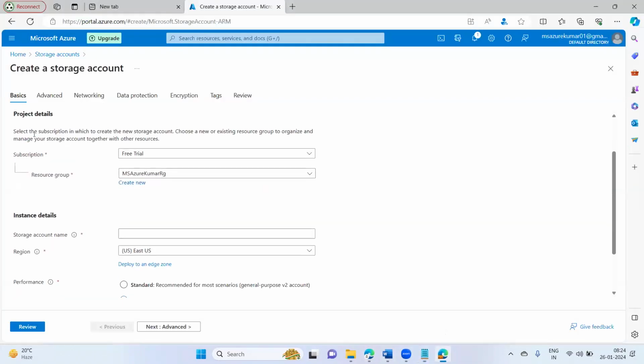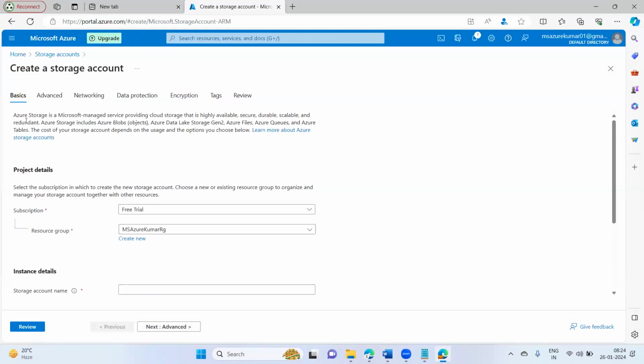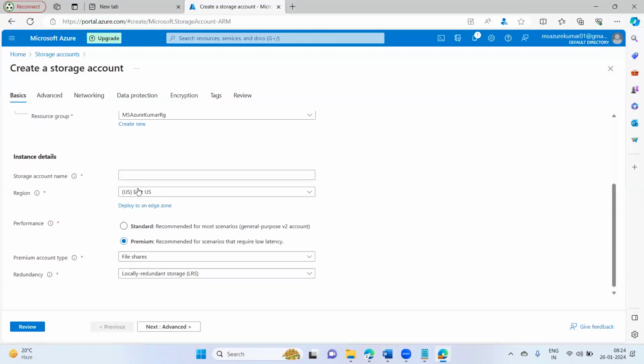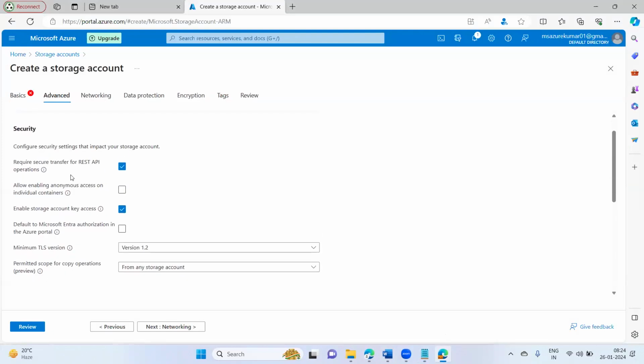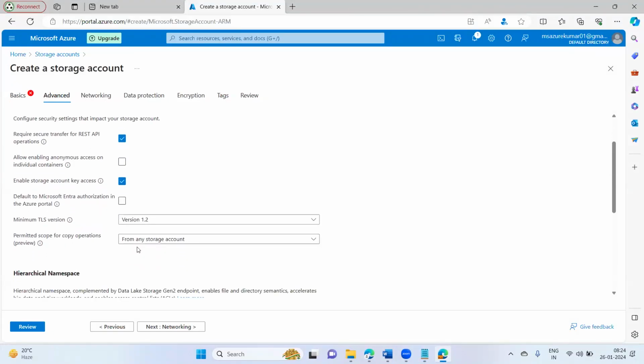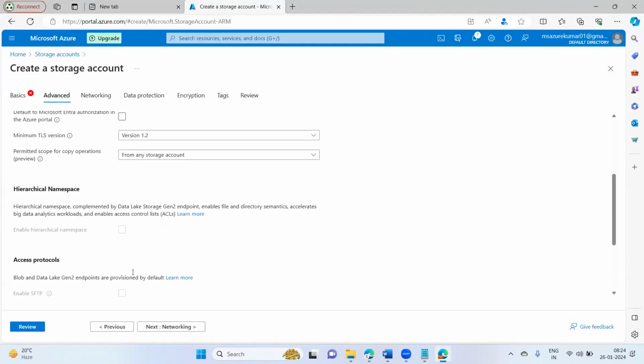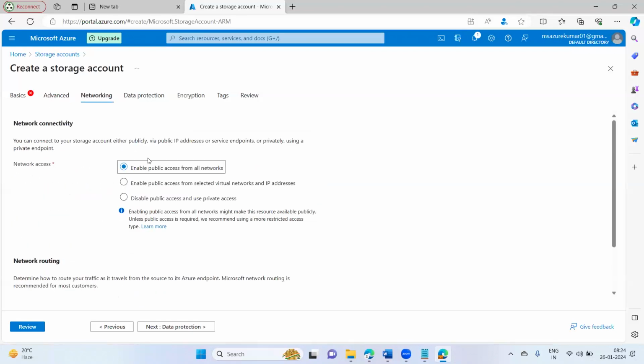Now see, guys, creation of storage account. See, this is the basic step. You have to fill all these details. I'm going to explain all these options one by one in the next class.